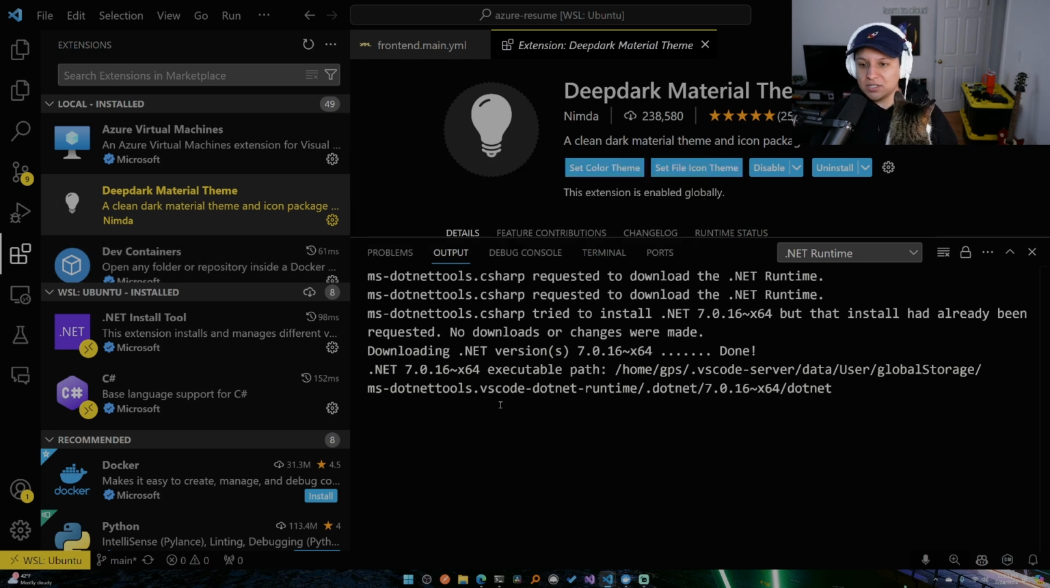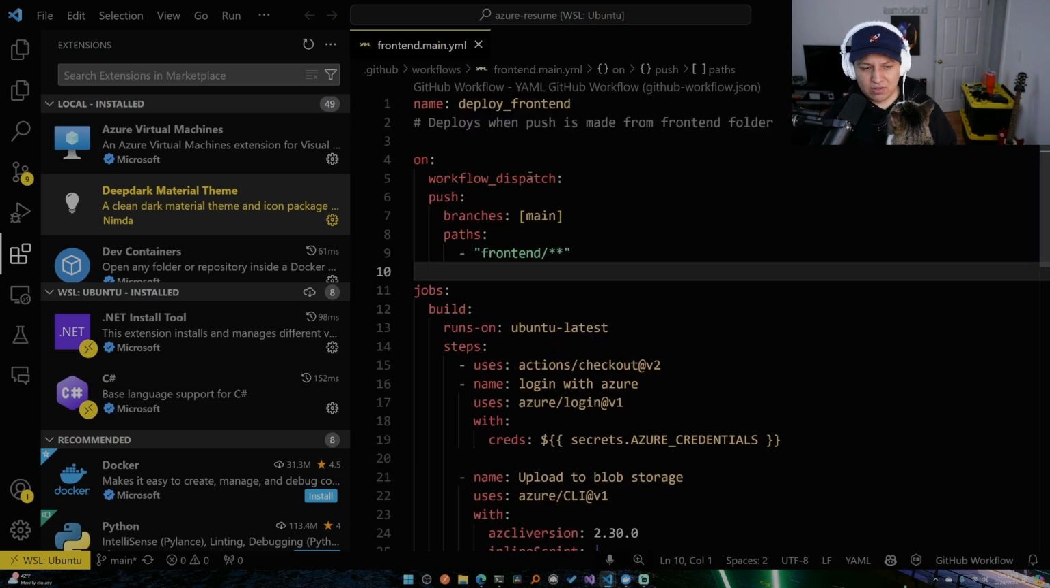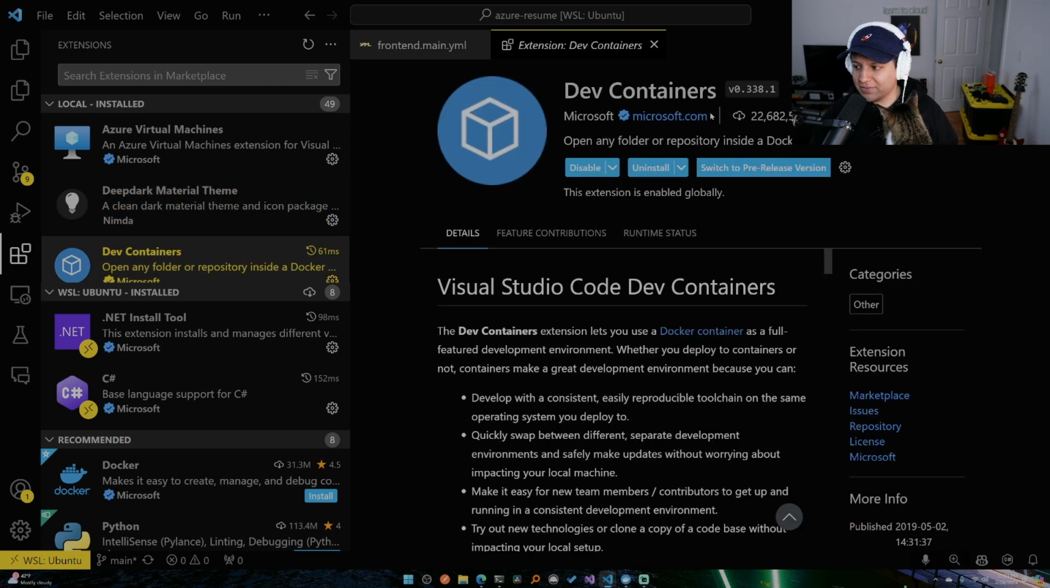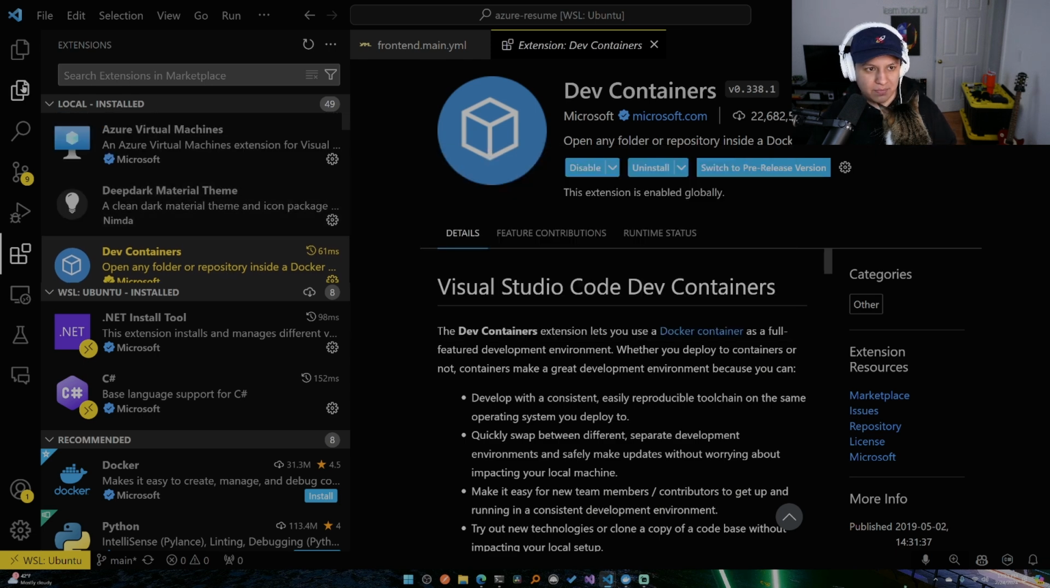As far as extensions, locally I have, it says I have 49 installed, but I don't work locally much anymore. I work inside of a container for almost everything that I do. So I recommend the Dev Containers extension, so this one, and then using Docker with the Dev Containers extension, and I'll show you what that means now, right?